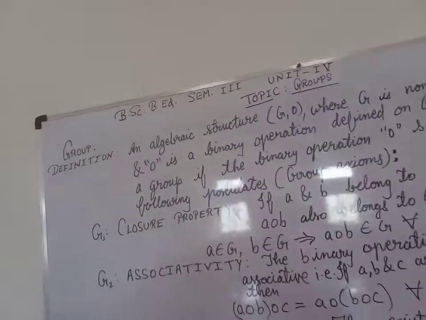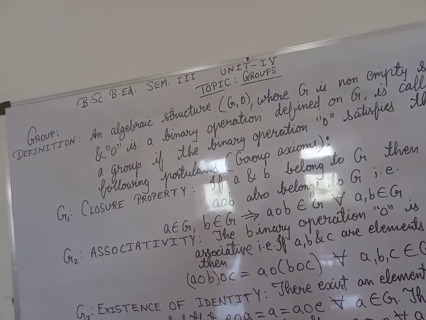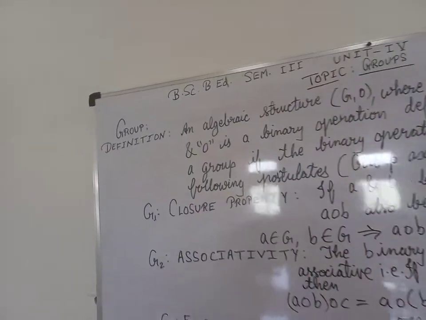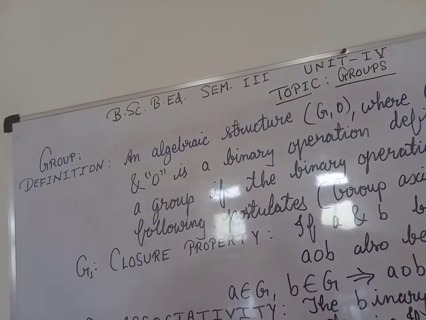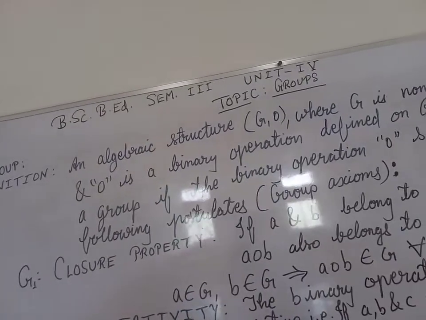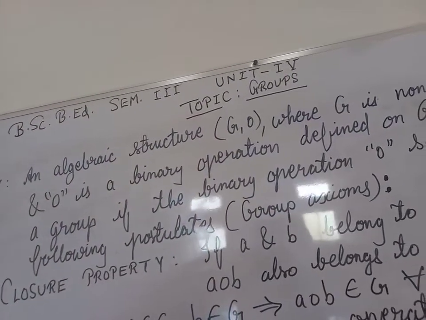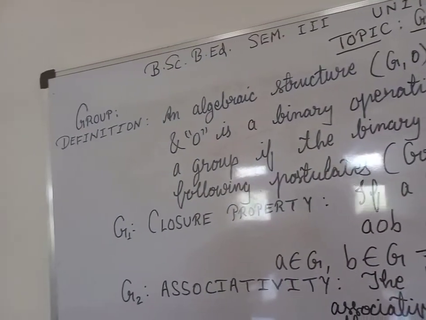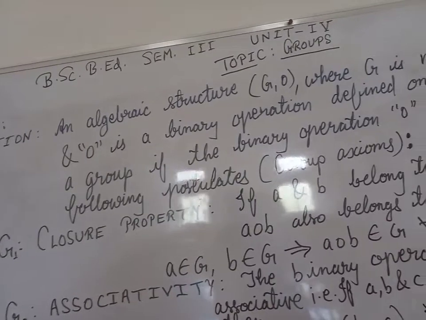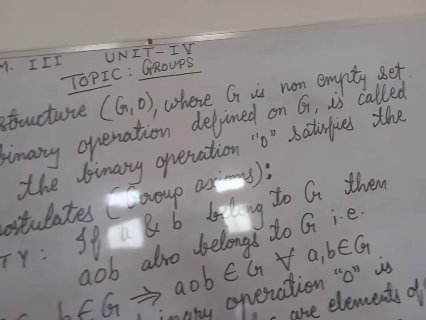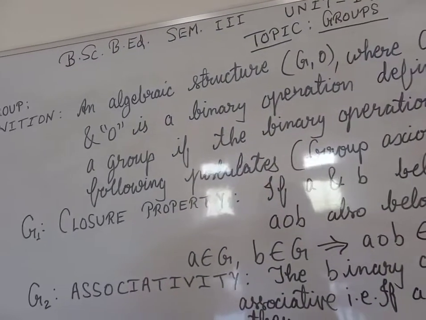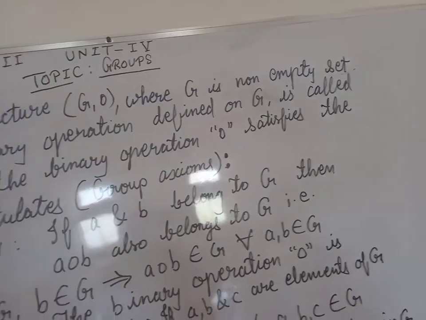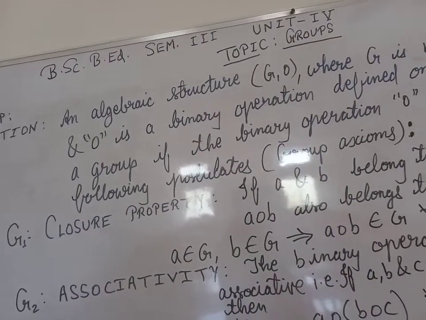Today we will discuss our BSc semester 3rd unit 4, groups. Here the definition of group is defined in this manner: an algebraic structure (G, O), where G is a non-empty set and O is a binary operation defined on G, is called a group if the binary operation O satisfies the following postulates.